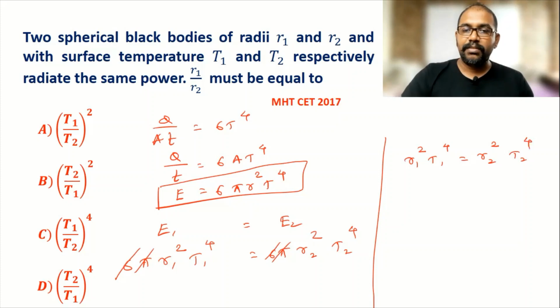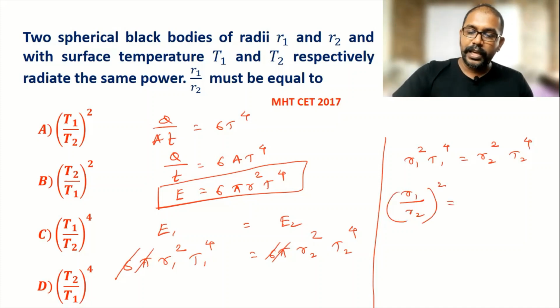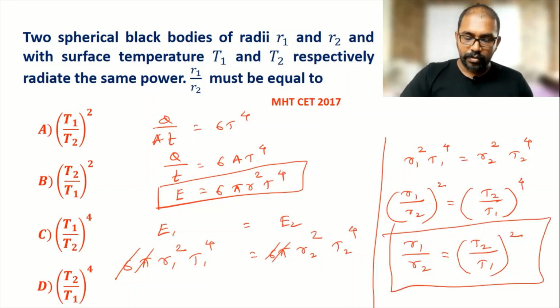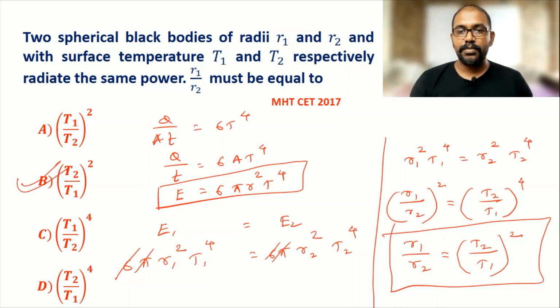Now by using that we have to write R1 by R2. So R1 by R2 square we get as T2 by T1 raised to 4. Now R1 by R2 is equal to, we can write, T2 by T1 raised to 2. And if you observe all the options, it is written in the option B. So option B is the correct option for the ratio of R1 by R2.